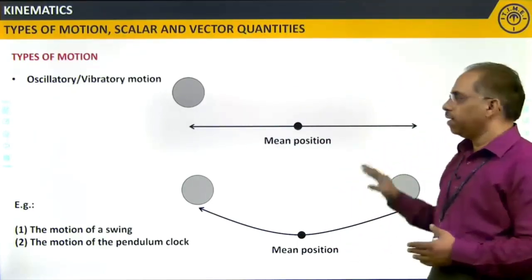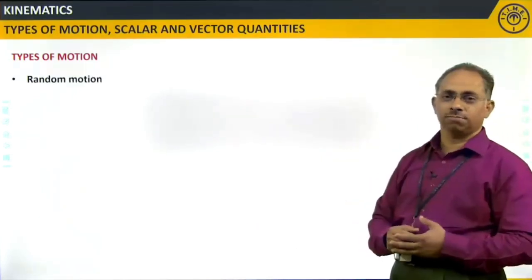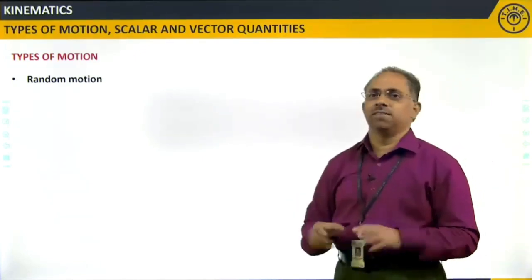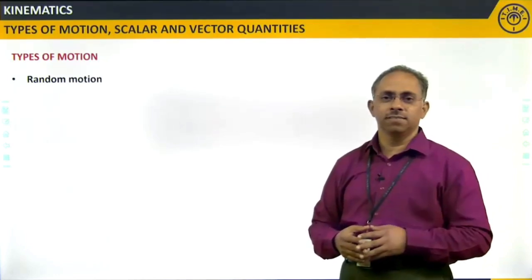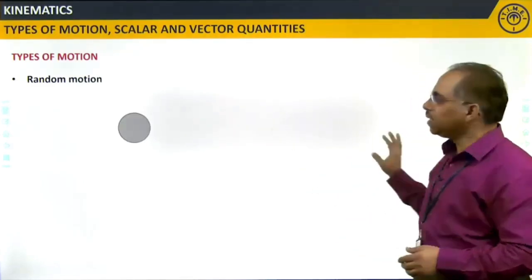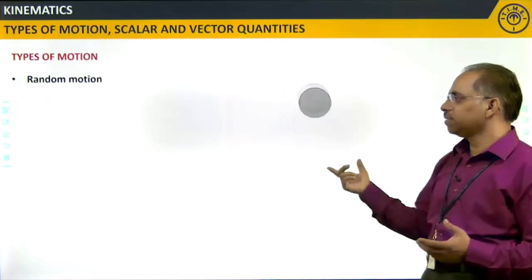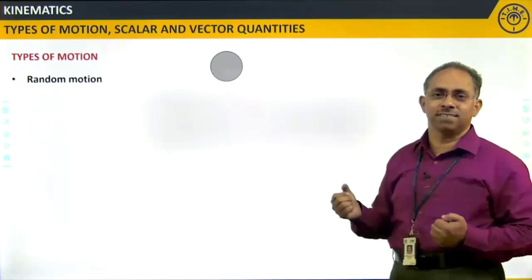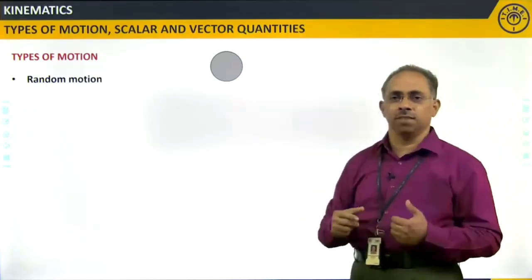Let us move on to the next type of motion, which is called random motion. What does it mean? When you say random, there is no particular direction. Can you tell me an example? Let us see first what a random motion is. If I consider the object over here, just check the motion of this particular object, how it is moving. Do you have any particular pattern? No, right? So this type of motion of a body, we call a random motion.